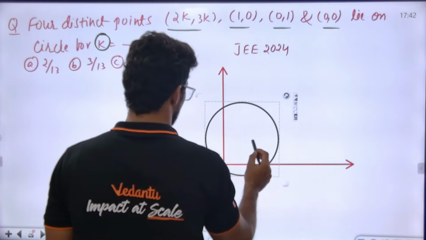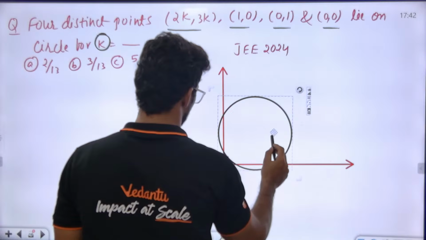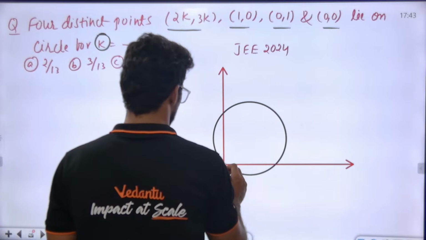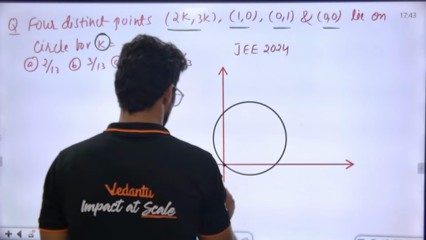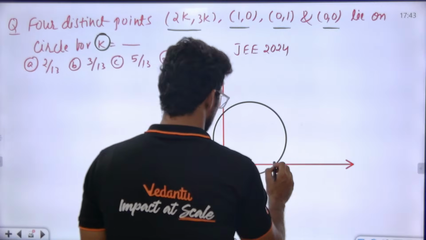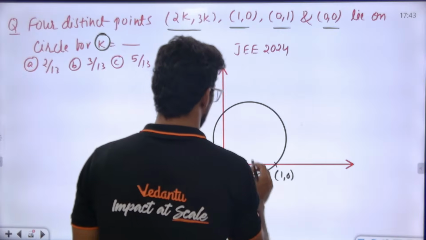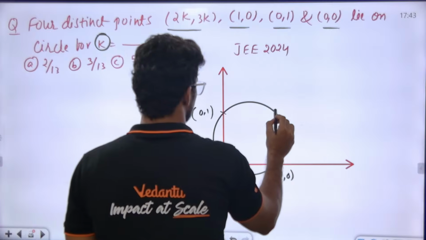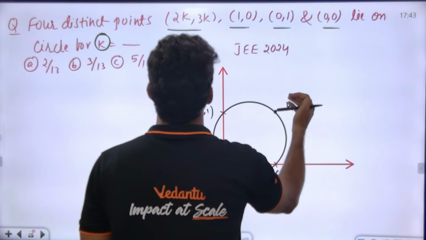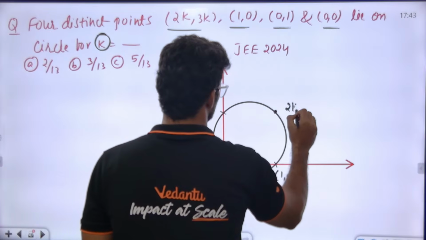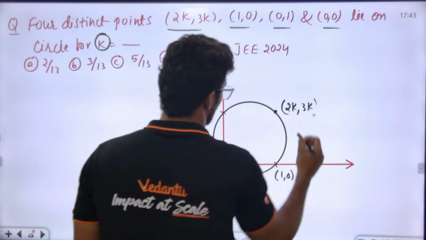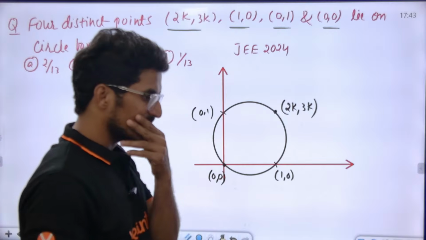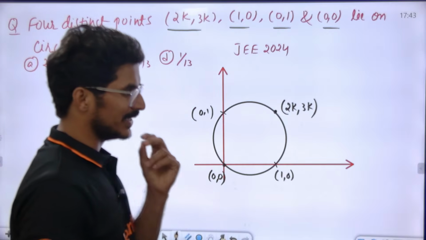The circle is passing through these points: 0, 0 and 1, 0 and 0, 1 and some other point, k, 2k or 2k, 3k. The circle is passing through these 4 points. Is the center the midpoint? The center is not a midpoint.